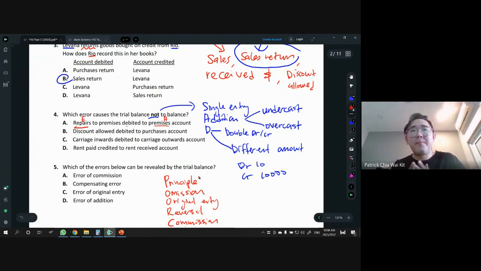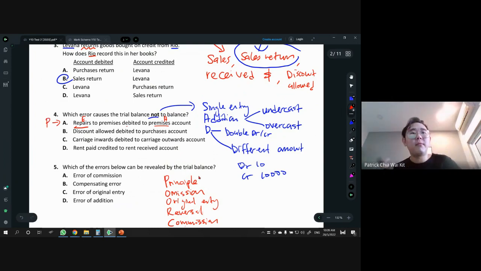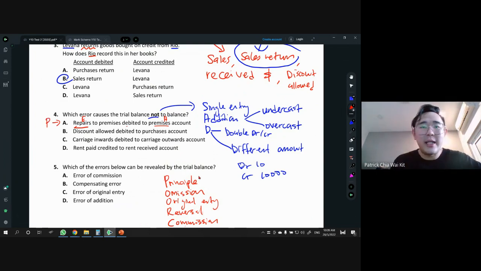It's an asset. So we're supposed to open the repair account, but instead we went and debited premises. So instead of DR repair, we went and DR premises. So this is an error made. Now this error is actually known as error of principle. So A is actually error of principle, because of wrong class. As you can see, when the class or the element is wrong, the name is automatically wrong too. One is repair premises, one is premises.